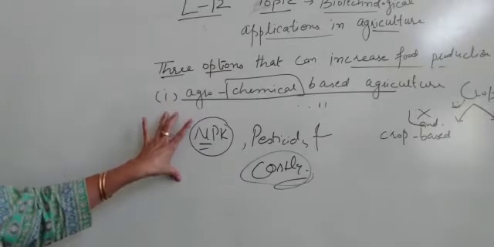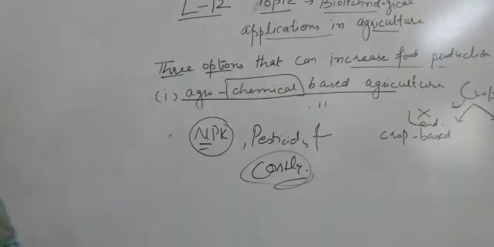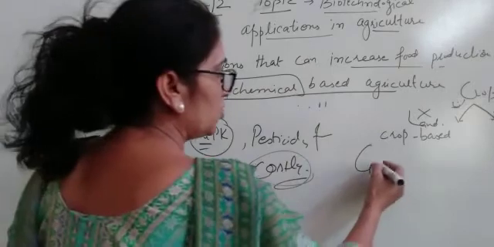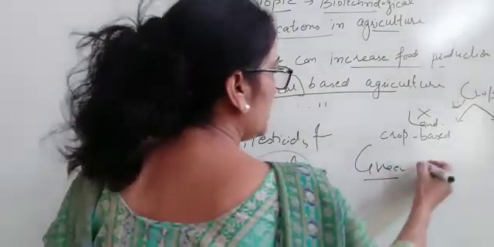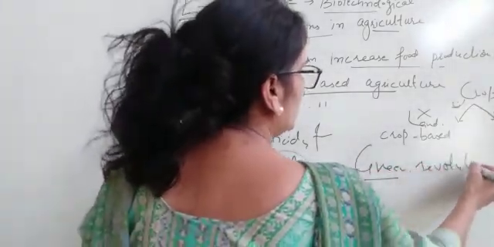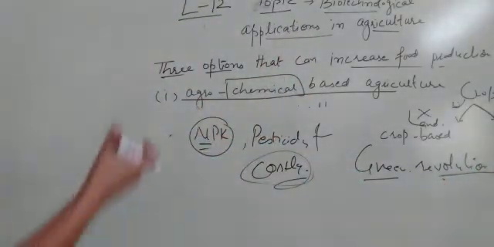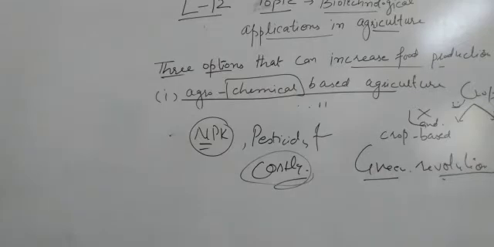Increasing crop production by using chemicals or by other means is called the green revolution, if you remember this word, because this is also given in your book. So this revolution we can bring in different ways, by use of chemicals, and as I told you, this is a little bit costly method.